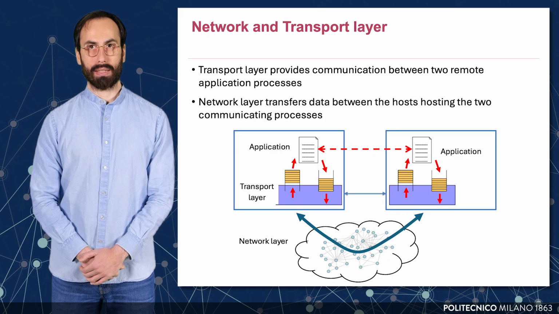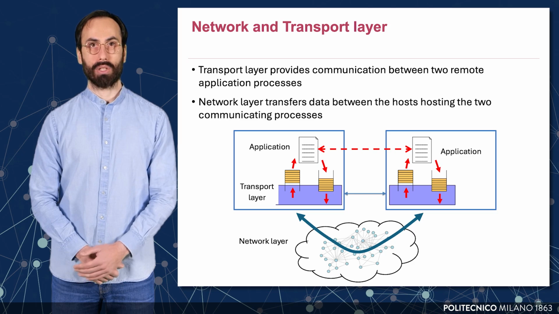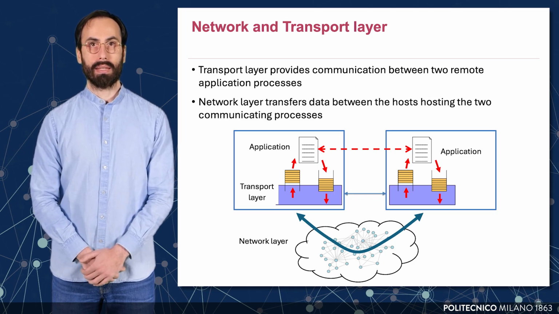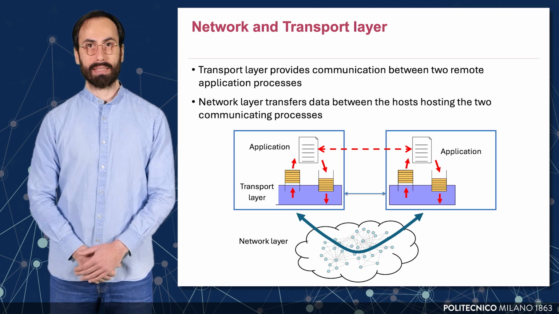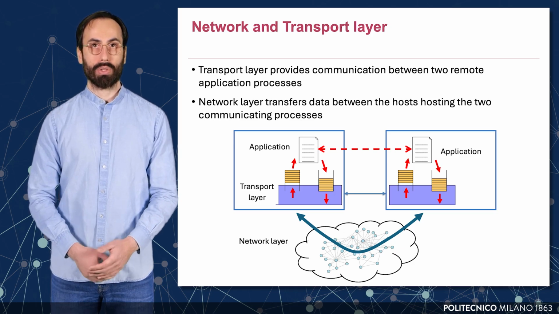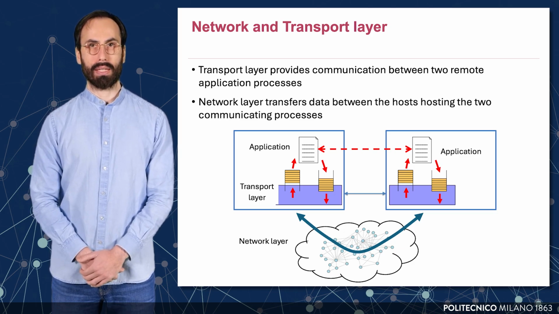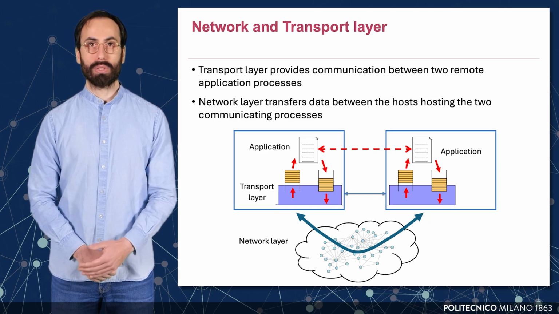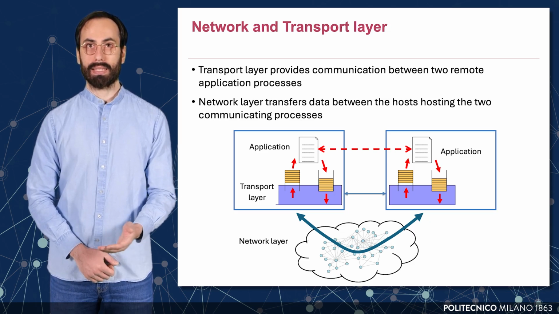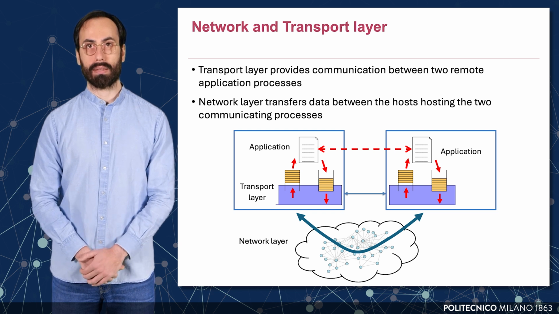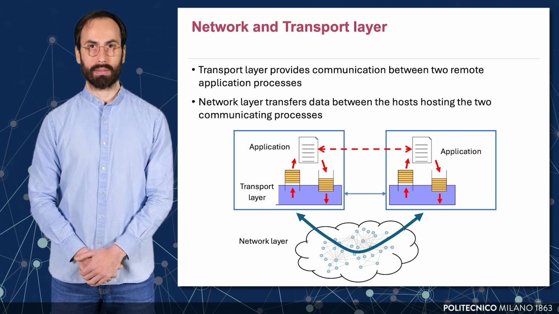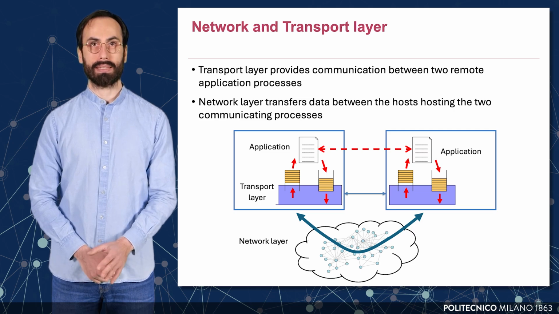The transport layer is responsible for providing logical communication between application processes running on different hosts. In contrast, the network layer is tasked with delivering packets from the source host to the destination host, irrespective of the application. The key function here is routing, deciding the path a packet takes through the network, and forwarding, which is the hop-by-hop movement of packets through intermediate routers. The primary protocol operating at this layer is IP.